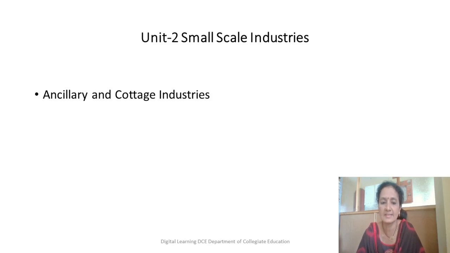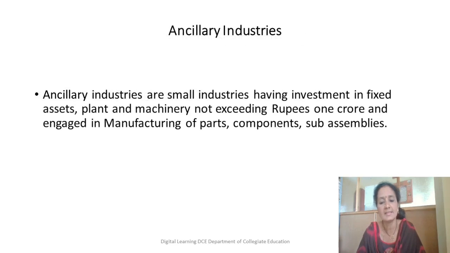We'll see what ancillary and cottage industries are and how they help in the development of our economy. Ancillary industries are small industries having investment in fixed assets, plant and machinery not exceeding rupees 1 crore and engaged in manufacturing of parts, components and sub-assemblies.